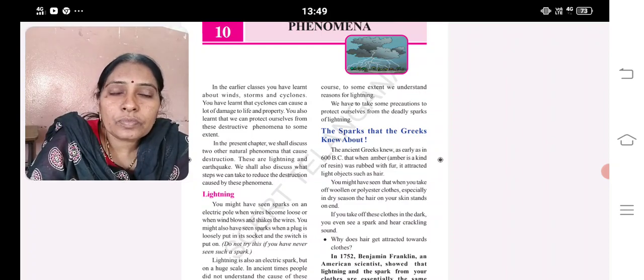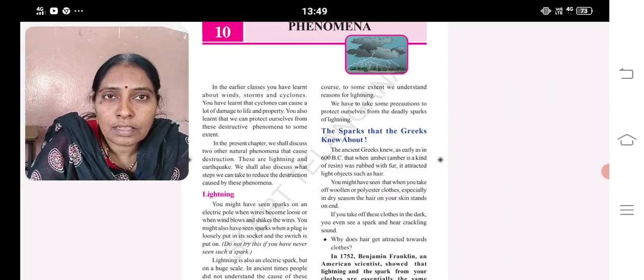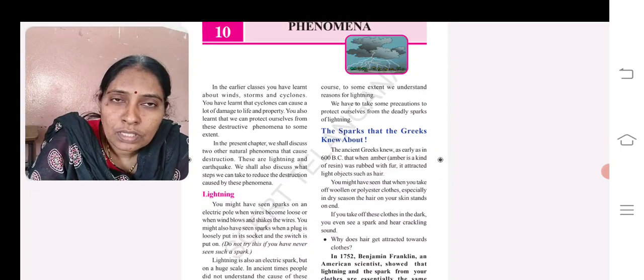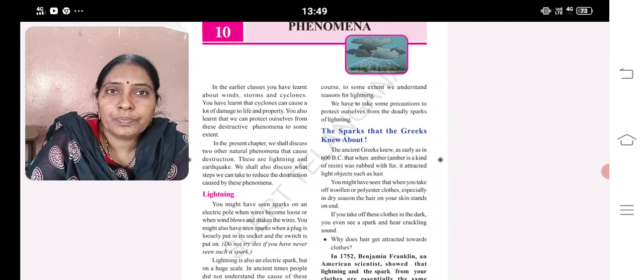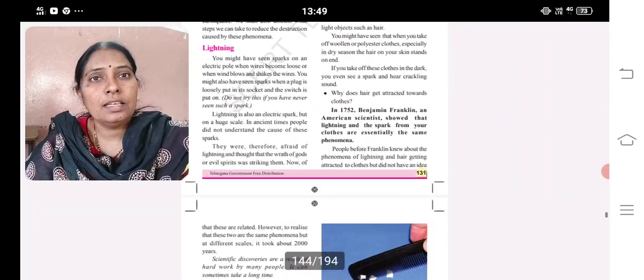But lightning occurs due to transfer of charges from one cloud to the other cloud. Sometimes we can see this spark on the earth also. It means that transfer of charges takes place from cloud to earth. So this is the reason why the lightning occurs in the sky.